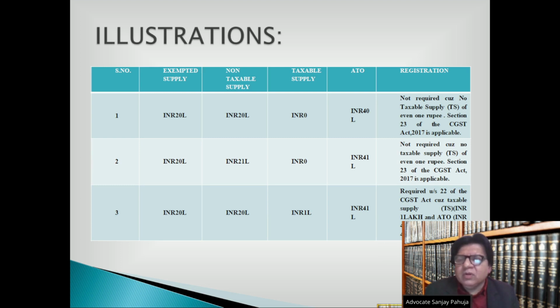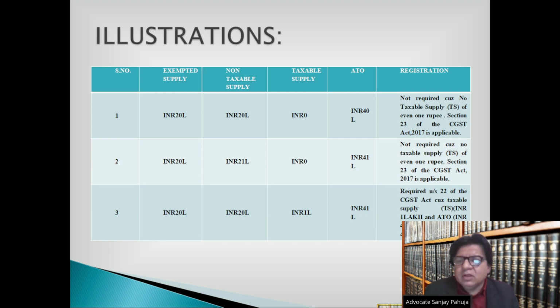Serial number 2. Exempted supply is 20 lakh rupees. Non-taxable supply is 21 lakh rupees. Taxable supply is 0 rupees. Here the ATO is 41 lakh rupees. Registration is not required because there is no taxable supply, not even 1 rupee. In this case, Section 23 of the CGST Act 2017 is applicable.